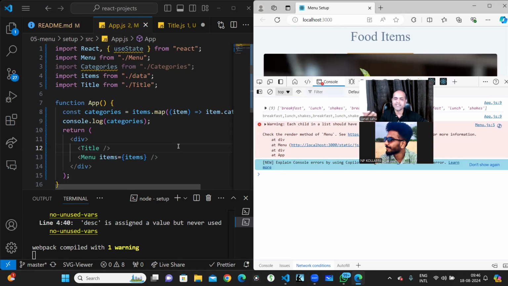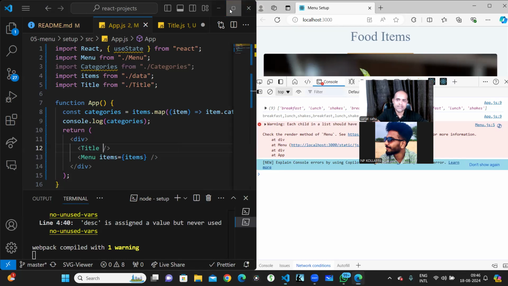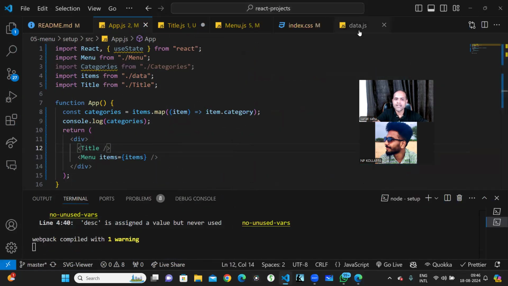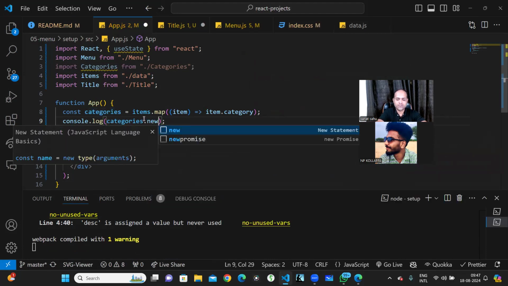You have to use this dynamically. So for the dynamic part, I have to get the unique values out of this. How do I get unique values? The best way to get unique values is using something called a set. So what I will do here is categories, new Set.